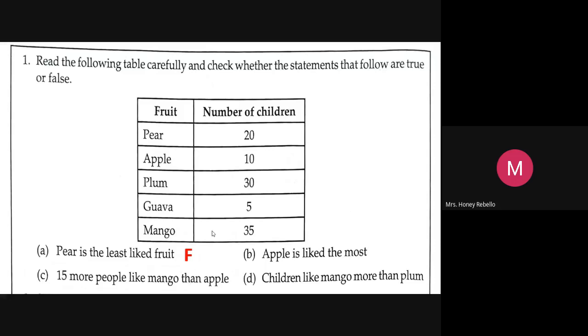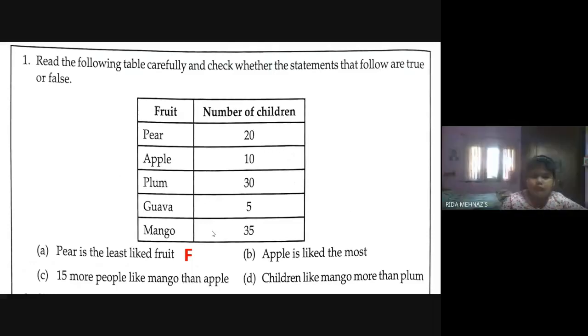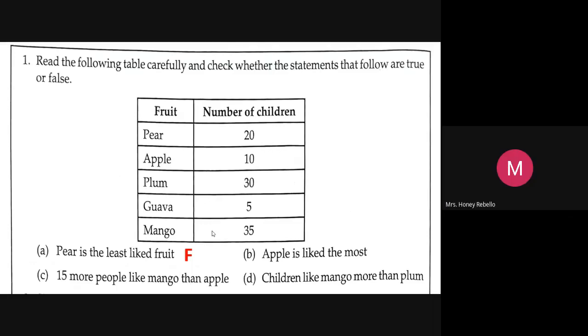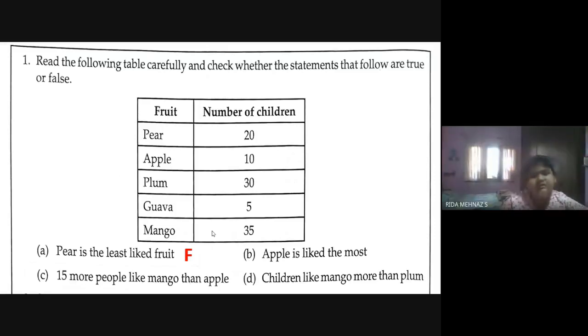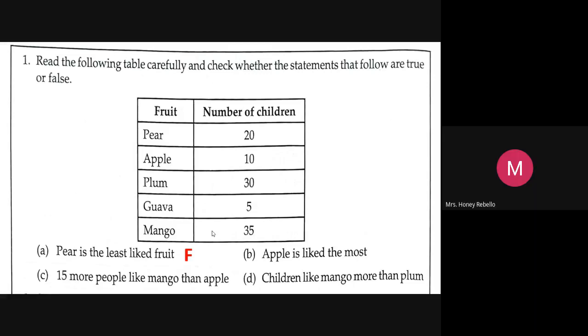Ridham, can you read the second one? B. Apple is. Are you there? Okay, next child. Sona, can you read? Okay, Sona, wait. Let Ridham say the second one. B. Read B. Apple is the most liked.